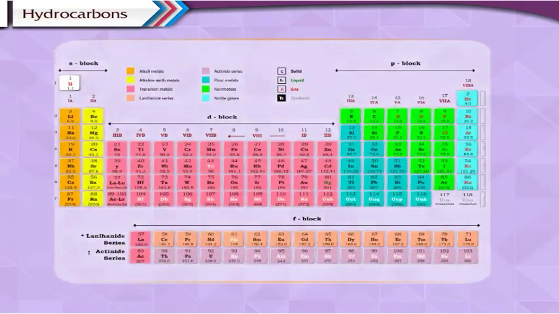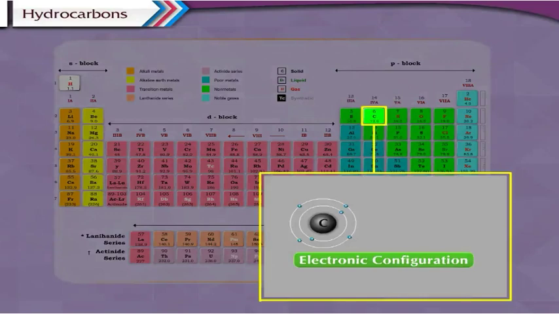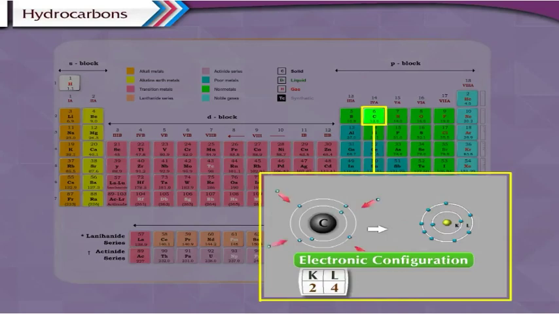Now let us understand why carbon can form many compounds. We know that the electronic configuration of carbon is 2,4. Carbon has 2 electrons in the first orbit and 4 electrons in the second orbit. It requires 4 electrons to achieve the electronic configuration of the nearest noble gas, neon, which is 2,8. Therefore, the valency of carbon is 4.